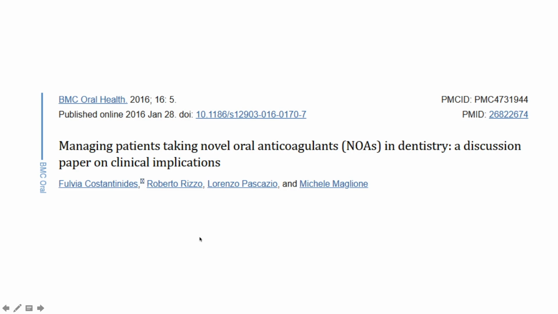The degree of renal function, the complexity of the surgical procedure, and the patient's risk of bleeding due to other concomitant causes are the most important factors to consider during surgical dental treatment of patients taking the NOACs. For patients requiring simple dental extraction or minor oral surgery, interruption of the NOAC is generally unnecessary. However, for more invasive surgical procedures, a greater control of bleeding as well as discontinuation of the drug for at least 24 hours should be requested.